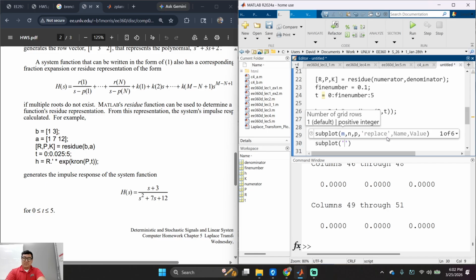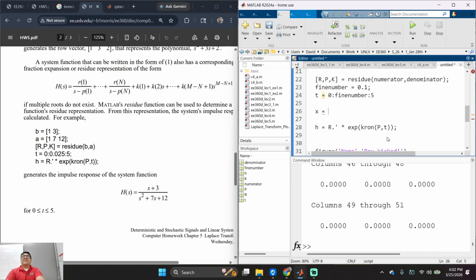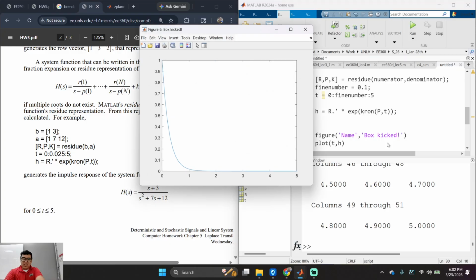Subplot. Let me see if I can do something funny. Input X, right? What did I do to this box? I kicked it, right? At time equal to 0, right? Impulse response. Is that correct? Actually, no, I can't show you that. Yeah, I can't show you that. No, we can't. I can't model that for you. It's okay. Plot. You're going to be using the plot function for now. T and H. Woo! Is that cool with everybody?